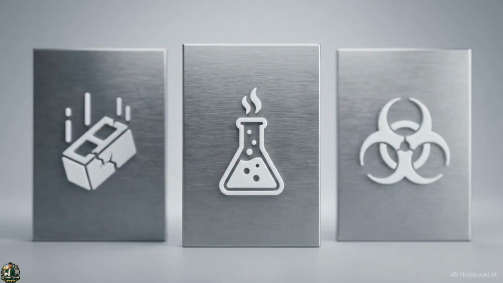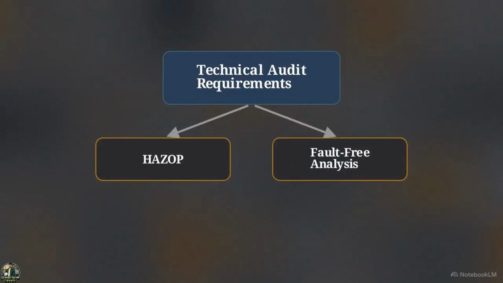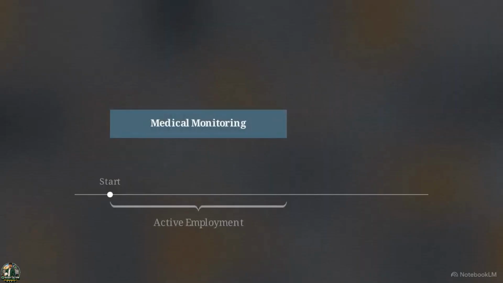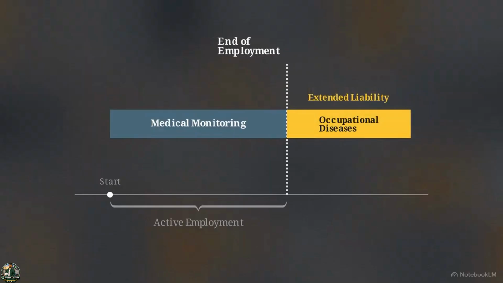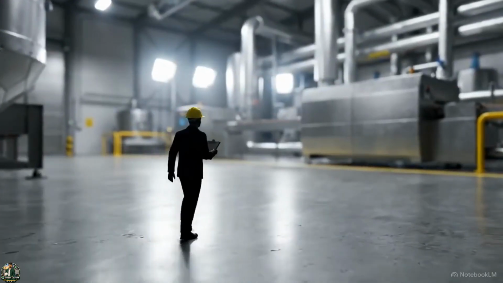Section 18 grants the central government the power to declare standards covering physical, chemical, and biological hazard exposure. This flowchart demonstrates technical audit requirements. Employers must execute hazard evaluations, such as hazard and operability studies, known as HAZOP, and fault tree analysis. Section 18 includes an extended liability clause. Employers must provide medical monitoring for occupational diseases, even after a worker's employment ends. These standards are paired with enforcement mechanisms defined in Section 20.